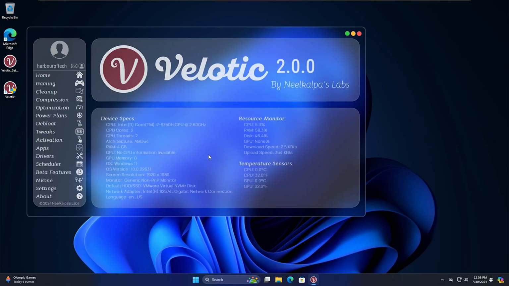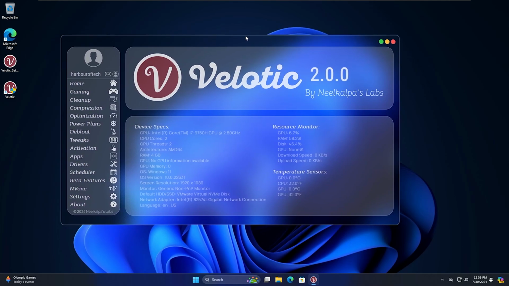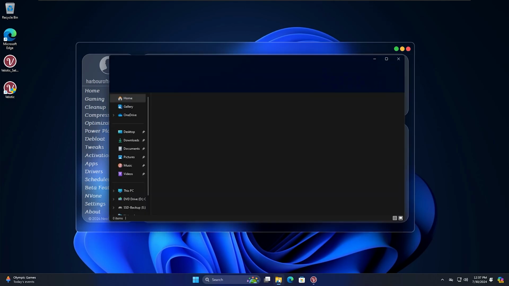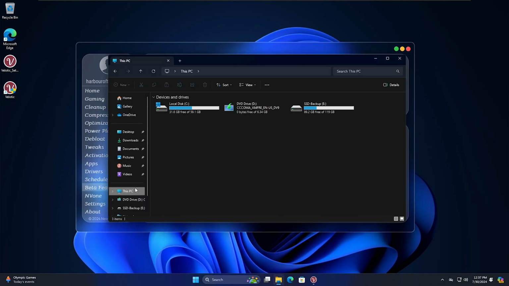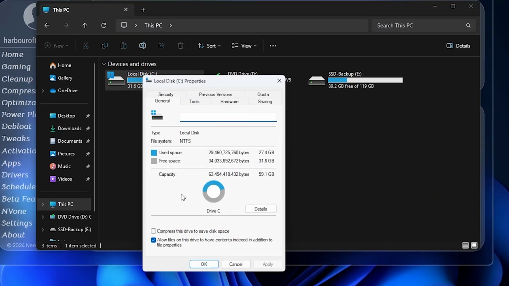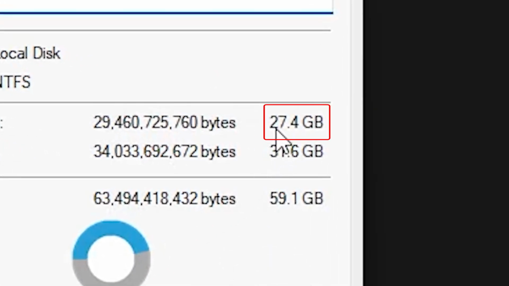The new Velotic interface has a lot more detailed features. Now, it blends in with your desktop with a fan-favorite arrow glass look. I will use stock Windows 11 to demonstrate how this app works. Windows 10 is also supported. But before tweaking our system, let us check the current disk usage.